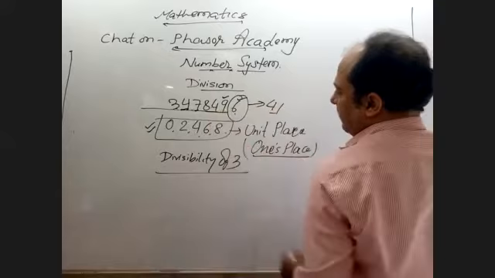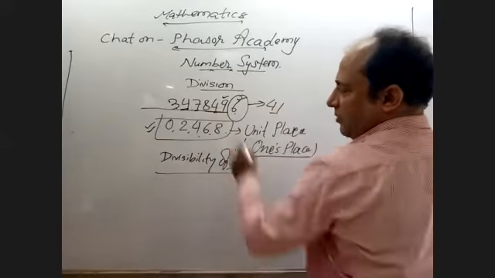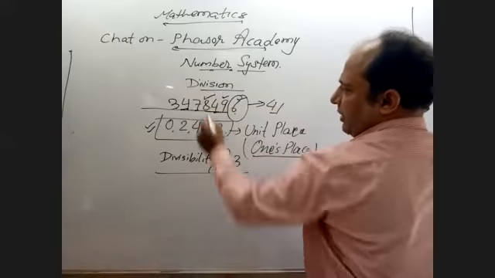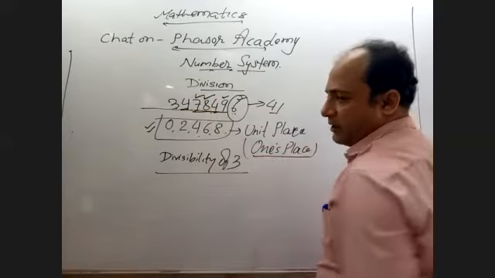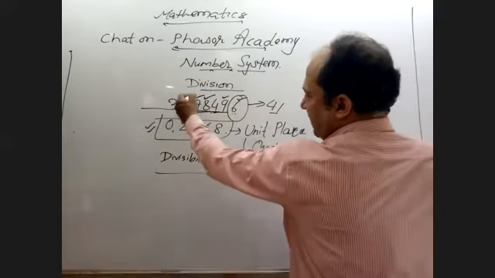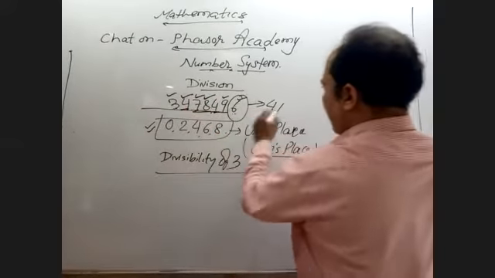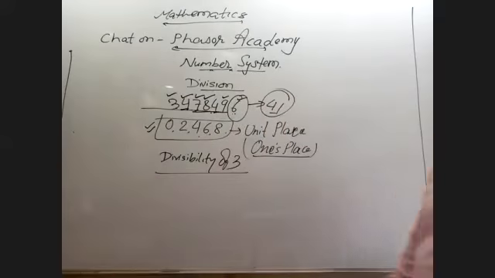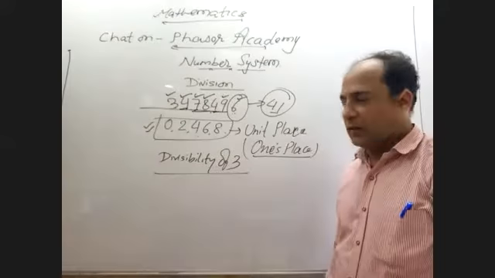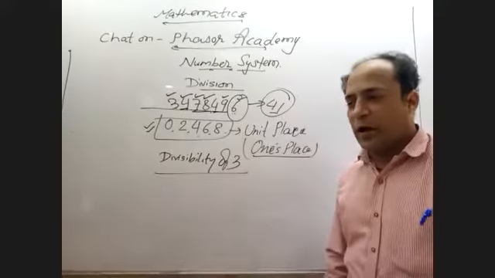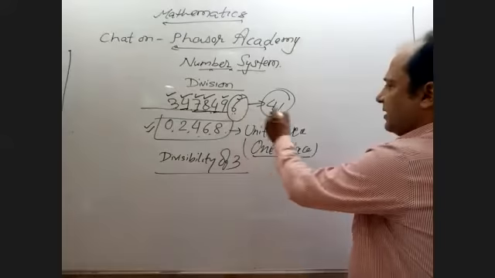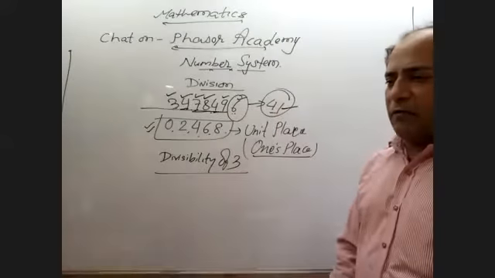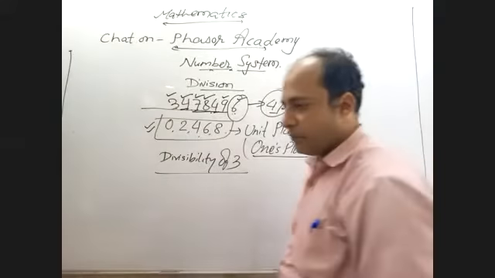Once again, 9, 15, 19, 8 and 7 is 15, that is 19 plus 15, how much? 34 plus 4, 38 plus 3, 41. 41 is not divisible by 3. So this number is not divisible by 3. Why? Because in the table of 3, 41 is not there.